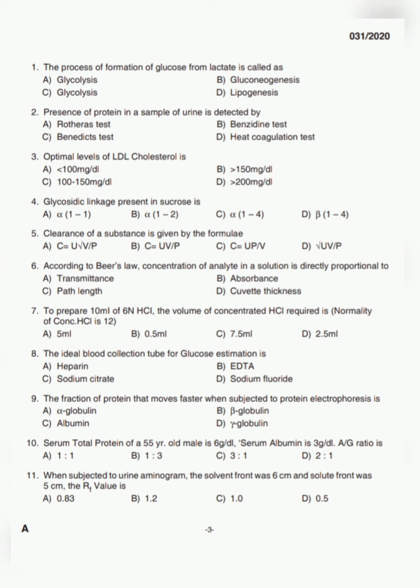U V is the amount of substance eliminated from the plasma and P is the average plasma concentration. Clearance is expressed in the unit of volume per time.